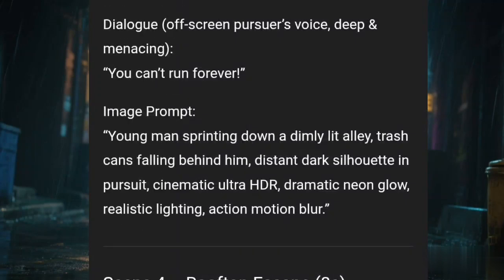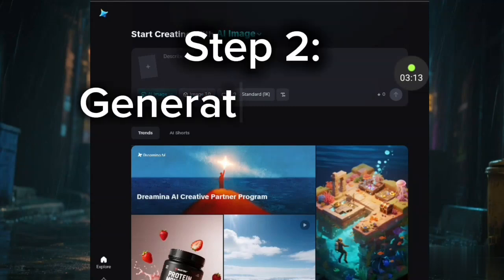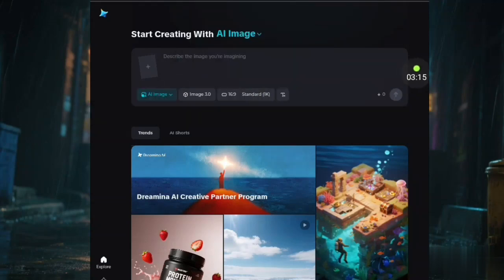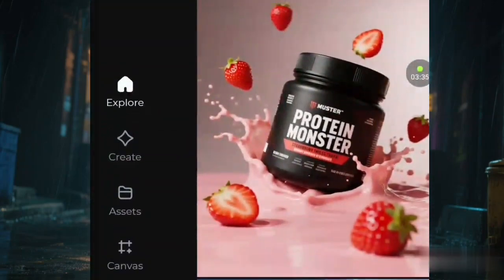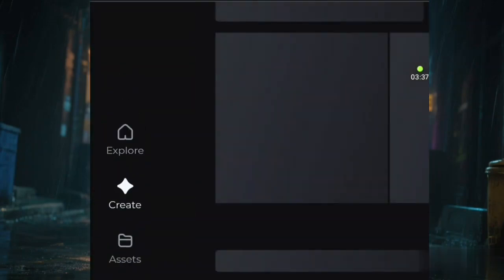Let's look at what I used in generating the images. For my images, I decided to use Dreamina to generate all of them for good consistency. I'm not using Leonardo. You know, Leonardo is limited, but with Dreamina, you can generate as much as you want on a free version. Okay, so I used Dreamina for my images. Let's take a look at all the images that I generated for this particular scene.